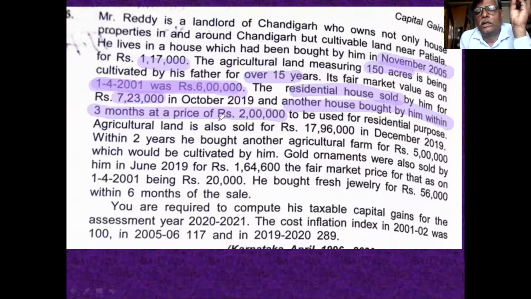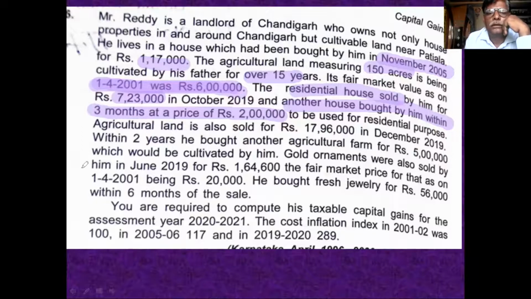Then what is the deduction for the residential house? 2 lakh rupees. Clear? You take the full value of consideration less index cost of acquisition less exemption. These are the 3 points related with the residential house.